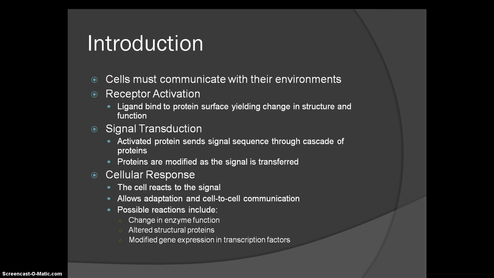As mentioned earlier, a cell needs to adapt to its environment, but it also needs to be able to communicate with other cells to allow passing of materials, the formation of neuron connections, the prevention of cell density, and many other vital system functions. Examples of the reactions to the signal are also shown here.